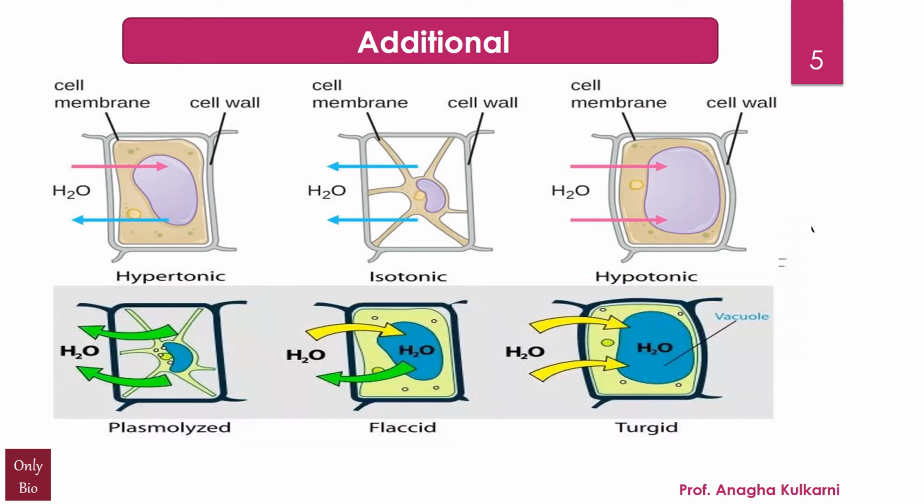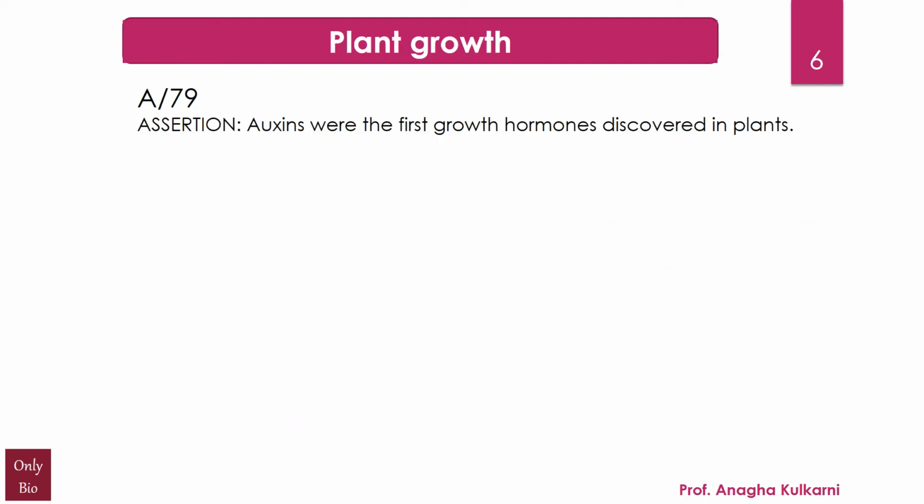So again the same thing being explained. Now before we go to the next question, please remember in simple words, plasmolysis is a process in which the plant cells lose water after being placed in a solution that has a higher concentration of the solutes than the cell does. That is hypertonic solution. So the water flows out of the cells into the surrounding fluid due to exosmosis.